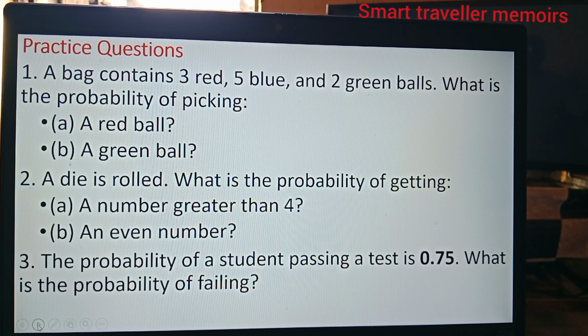What is the probability of picking a red ball and a green ball? 2. A die is rolled. What is the probability of getting a number greater than 4, an even number? 3. The probability of a student passing a test is 0.75. What is the probability of failing? So that is the way they set the questions.